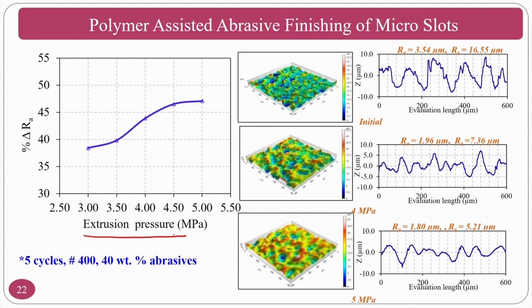As the extrusion pressure increases, what will happen? Percentage change in Ra gradually increases. That means as you increase the extrusion pressure, the holes that are fabricated using the EDM process. So, in the EDM process, you take very thin sections in the die sinking EDM, and you can do the machining of these slots. Then, because EDM is a thermal process, you will get a recast layer, heat affected zone, and all these thermally degraded layers.